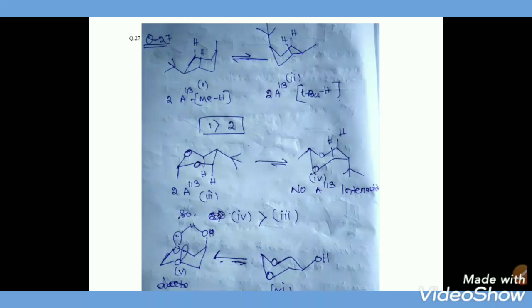And for V and VI, in case of V the OH is at the axial position, and here hydrogen bonding takes place between the lone pair of oxygen and that hydrogen. So due to hydrogen bonding, V is more favorable as compared to VI. But in case of VI, the OH is at the equatorial position, so it cannot form hydrogen bonding. So V is the more favorable conformation.